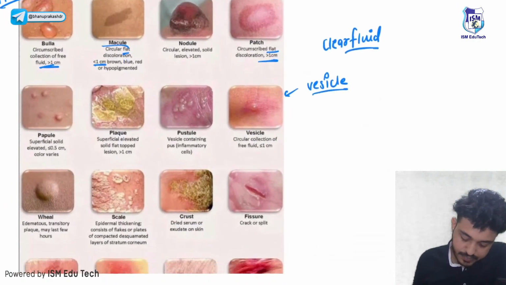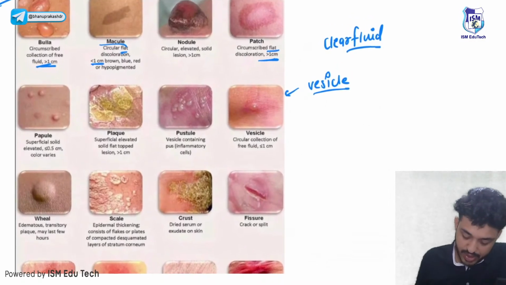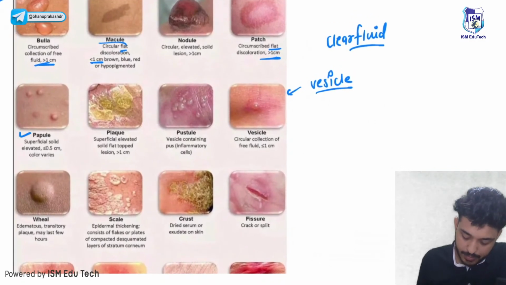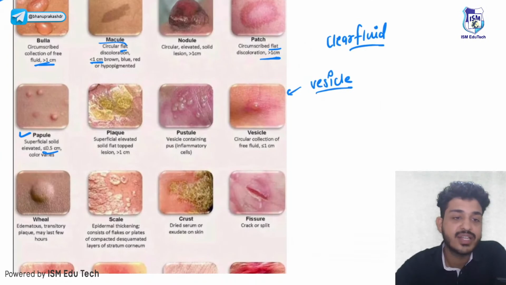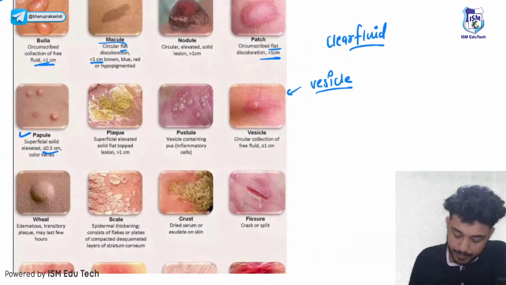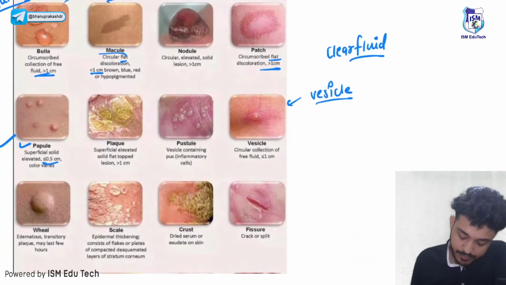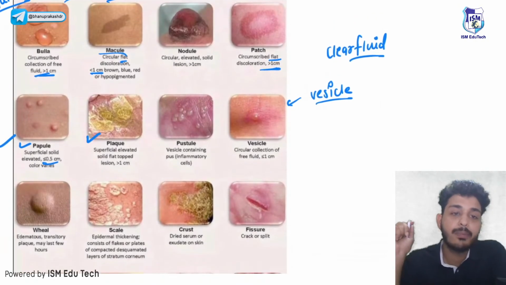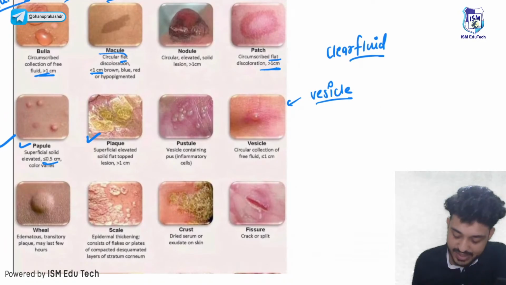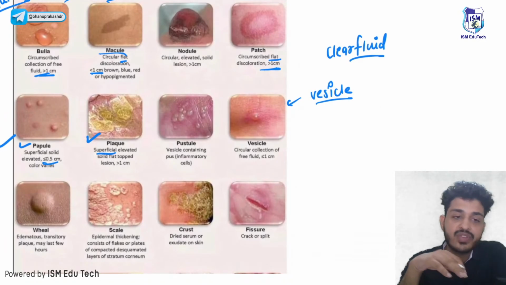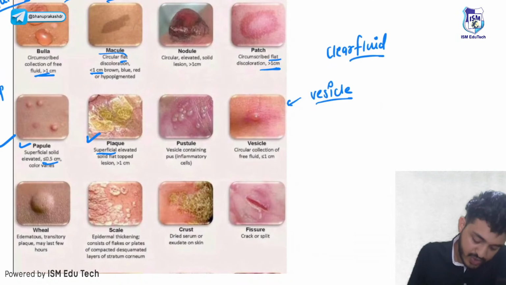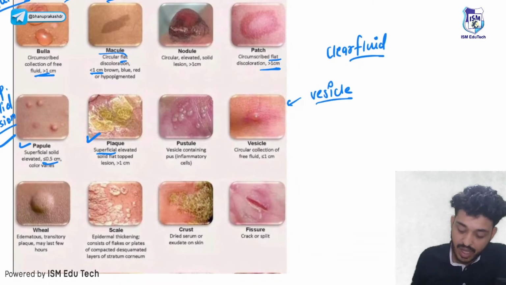Third thing, let's talk about solid lesions. First one is your papule. Papule is less than 0.5 centimeter. If it is less than 0.5 centimeter, we call it papule. If it is more than 1 centimeter, what do we call it? Plaque. These are your solid lesions. These are your superficial solid lesions. Now what will happen if these lesions are deep?